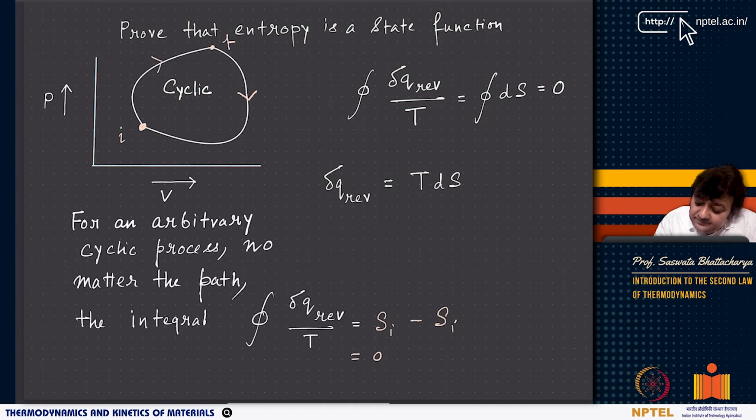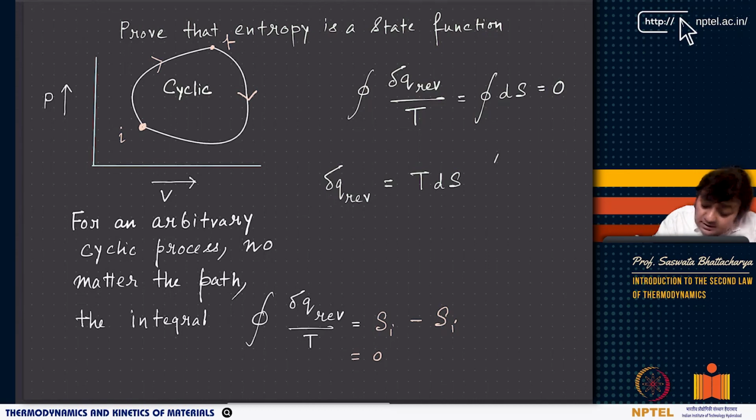If the cyclic process is reversible, that is, all paths can be represented on a PV diagram, then the cyclic integral of delta Q reversible by T is the cyclic integral of dS. So if I go from I to F, the entropy change is SF minus Si, and then from F to I, it is Si minus SF.